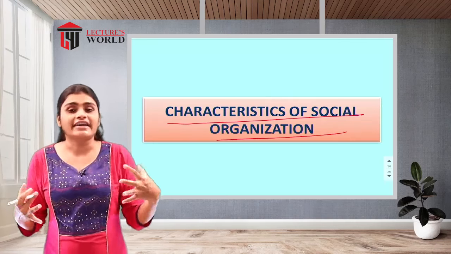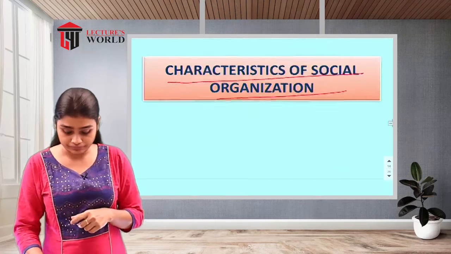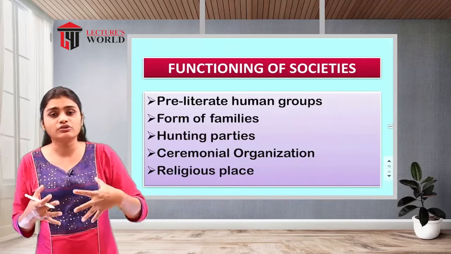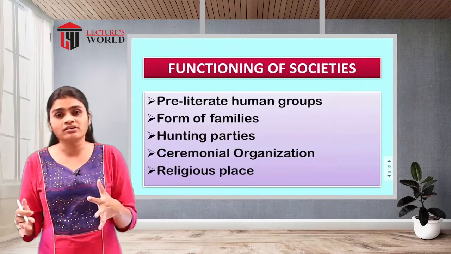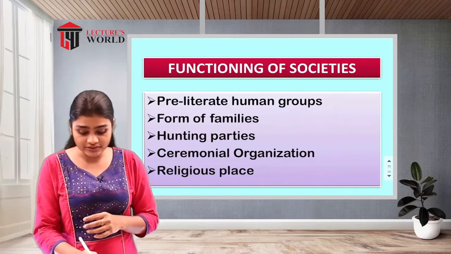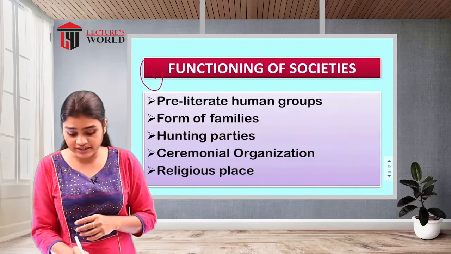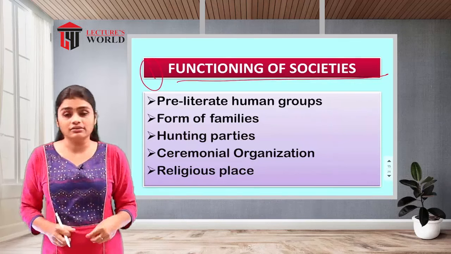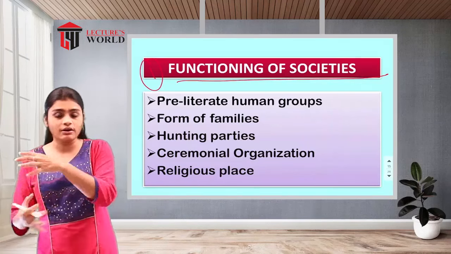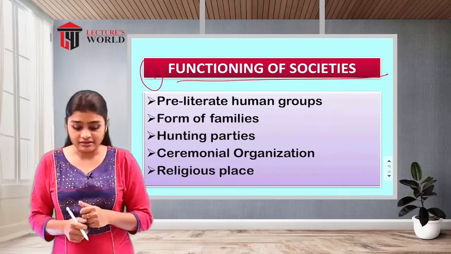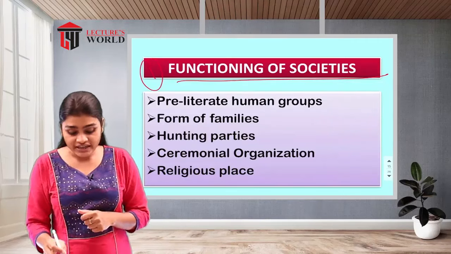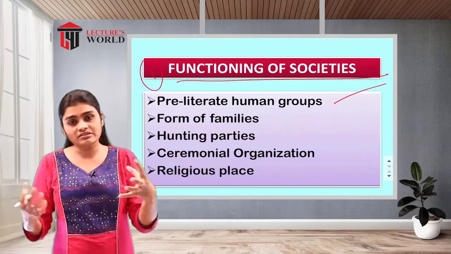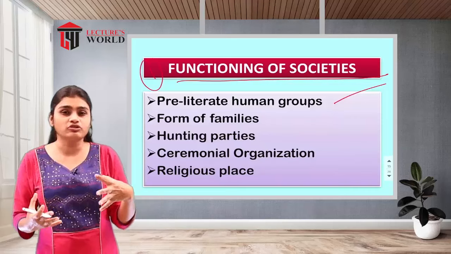So what are all the characteristics our social organization has? This characteristics has been divided into different areas. So one by one we are going to see all the areas. The first one is the functioning of society. That means how these social organizations are going to carry out their function in the society, how the society is going to work. So the first is pre-literate human groups. That is also one characteristic of this type of social organization.